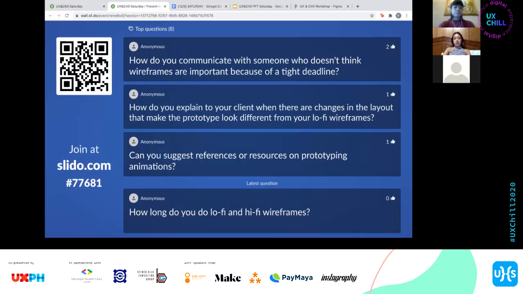Okay. For the next question, how do you explain to your client when there are changes in the layout that make the prototype look different from your lo-fi wireframes?